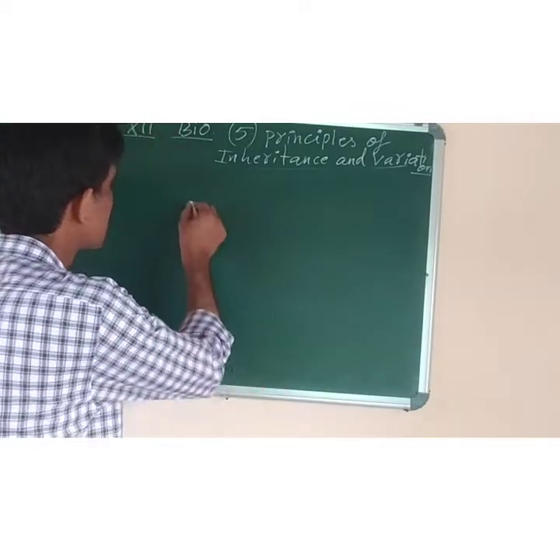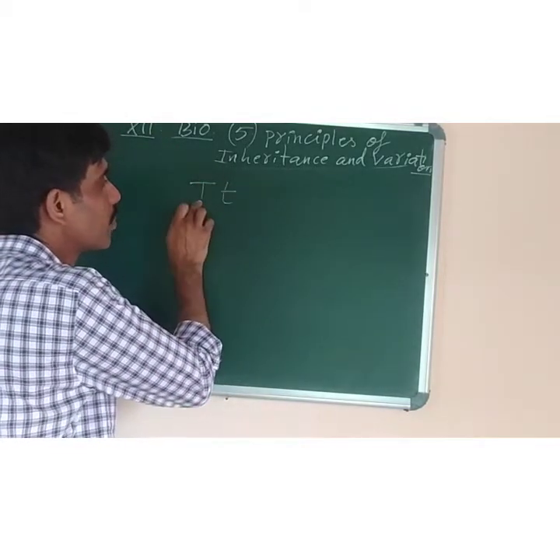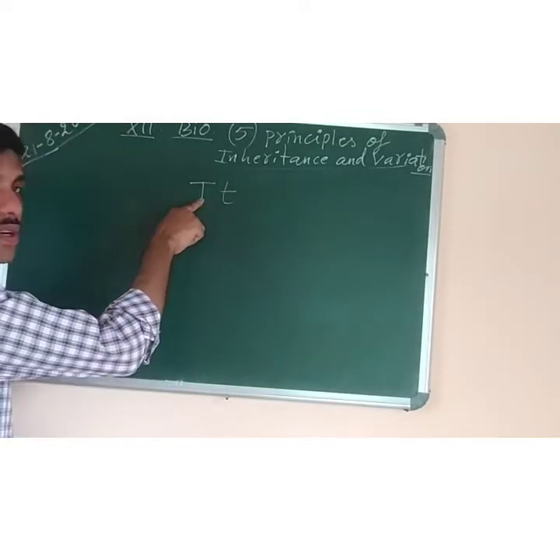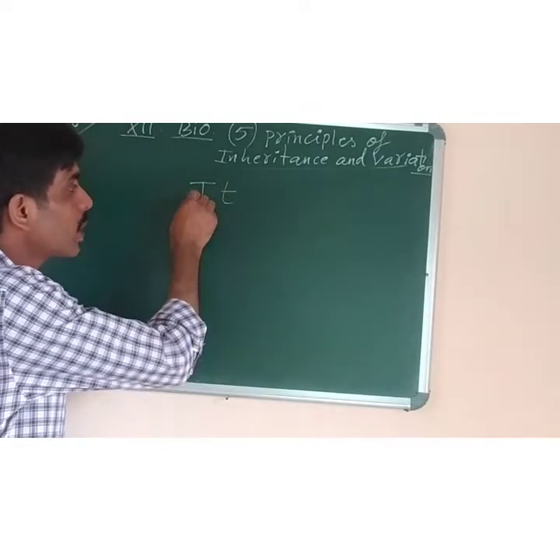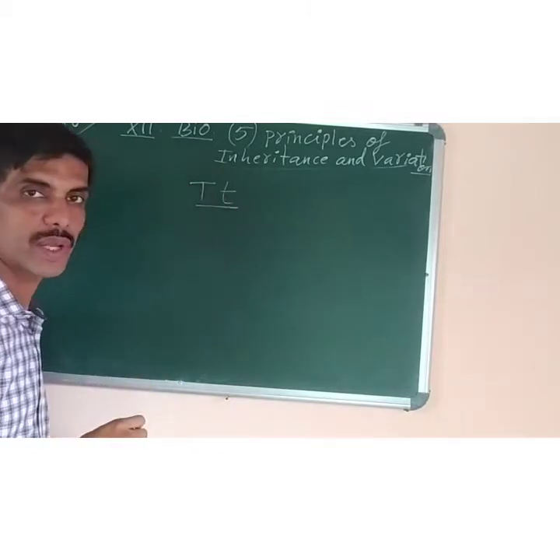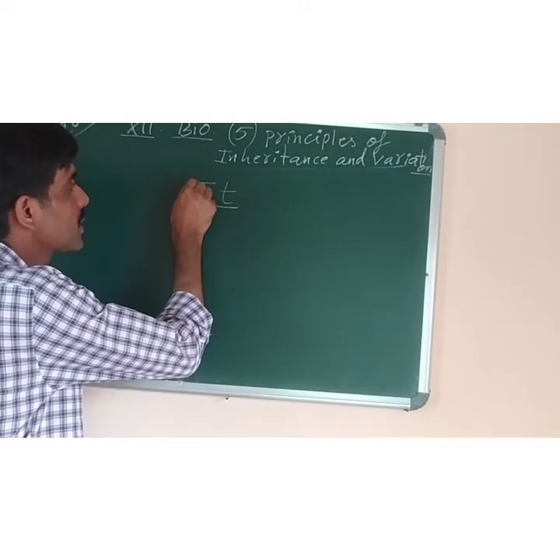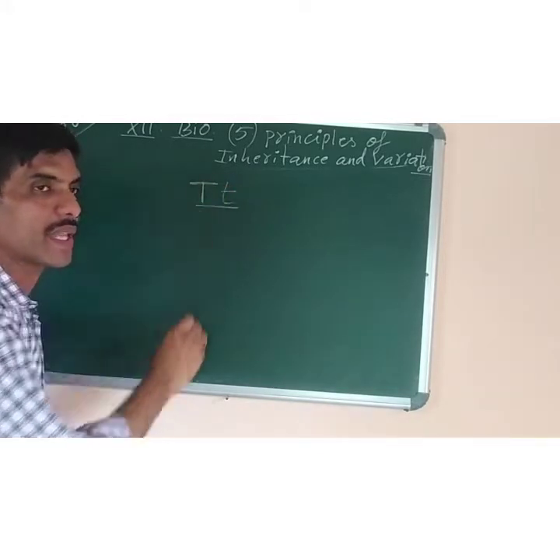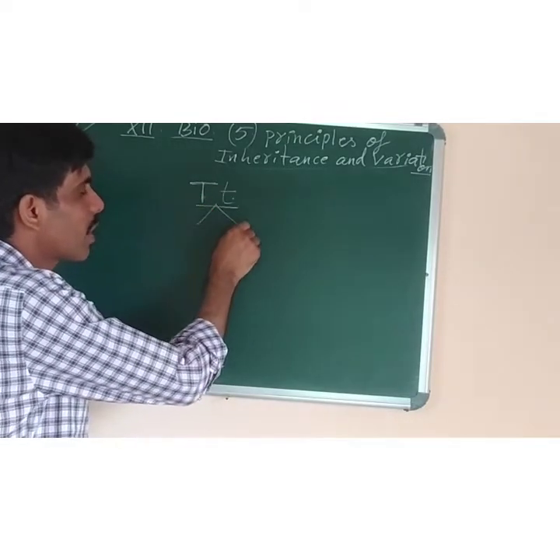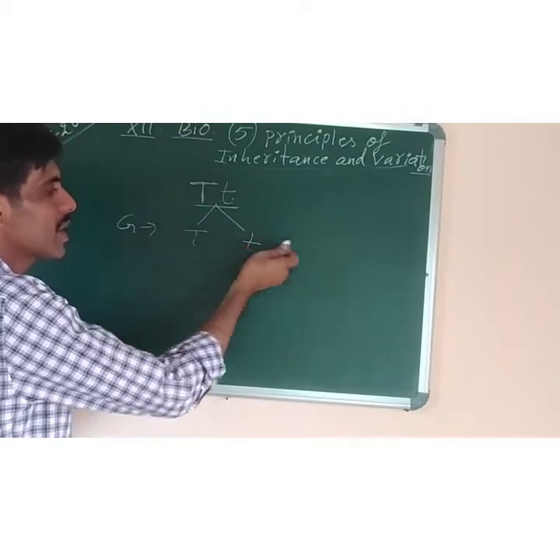Suppose in an individual, capital T and small t, both alleles are present together. You can see here, capital T stands for tallness, small t for dwarfness. Both the alleles remain together in a hybrid. Hybrid means this individual is produced by crossing two plants. In this hybrid, both the alleles for tallness as well as dwarfness are present, and they are not intermixing with each other. At the time of gamete formation, both of them will separate. See, capital T is separate, small t is separate.